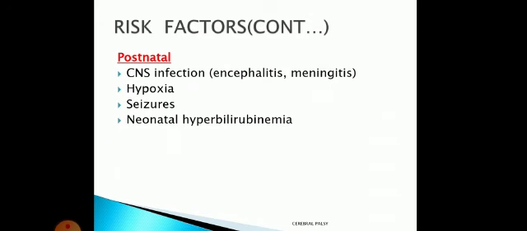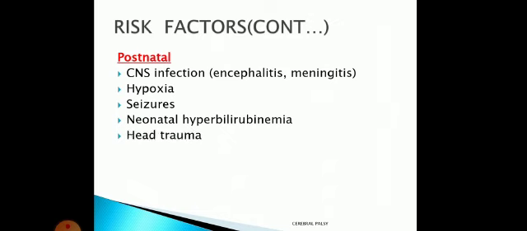Then neonatal hyperbilirubinemia. Because of RBC breakdown, red blood cell breakdown, there will be bilirubin. But these children are not able to manage this excess amount of bilirubin. So this excess bilirubin will be there in the patient's blood, and this blood may damage the brain of the infant.